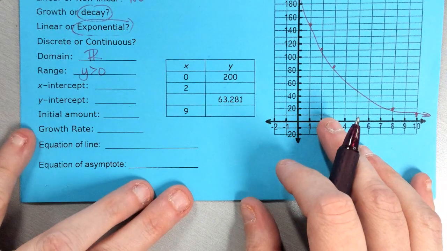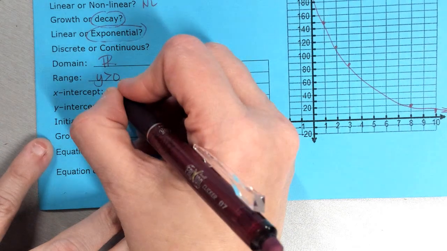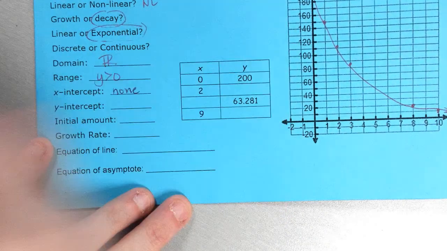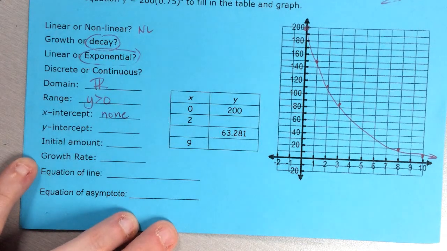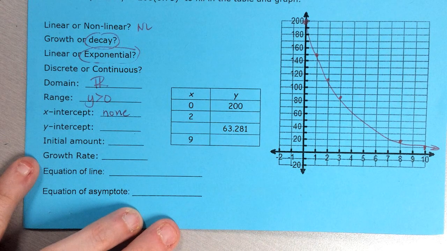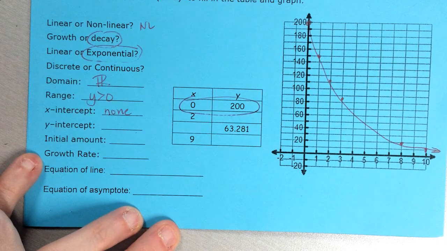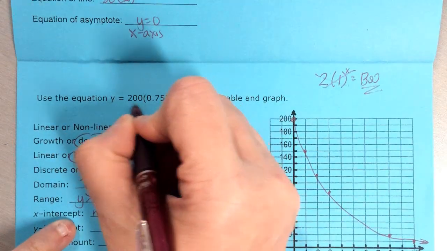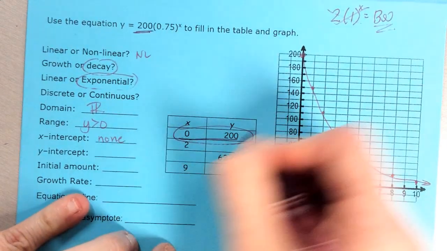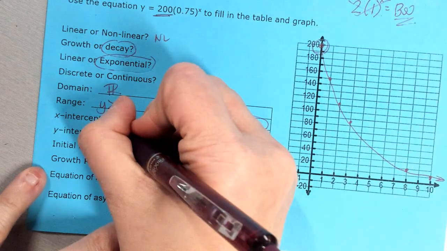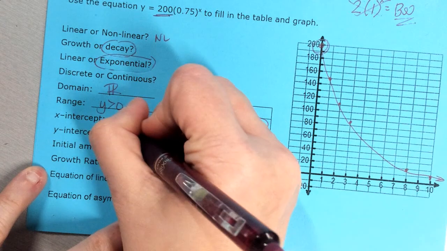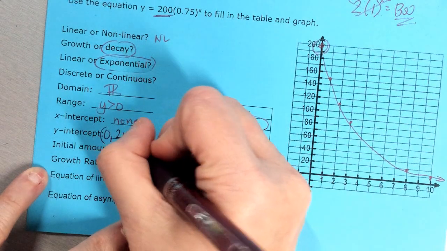Our x-intercept: it's exponential, so what's its x-intercept? It's none. It doesn't have an x-intercept. What's its y-intercept? Its y-intercept is where we started, and it's in the table. It's my a value, my initial value, my 0 row. It's 200, or rather 0, 200. My initial amount is 200.